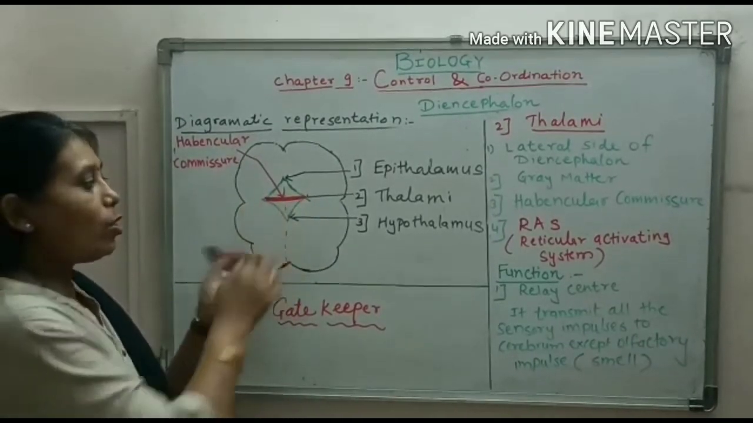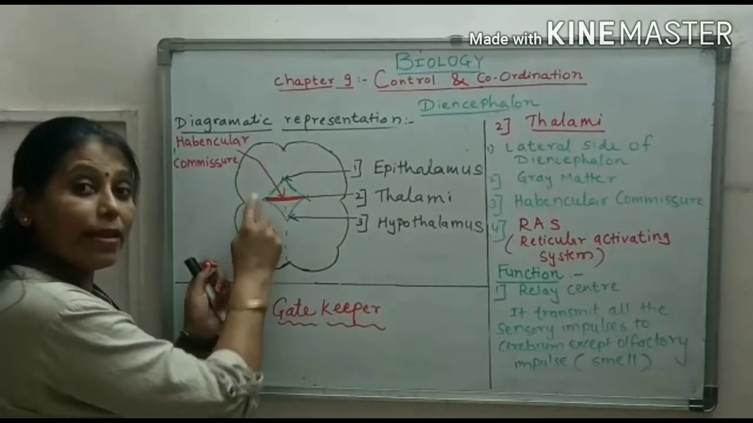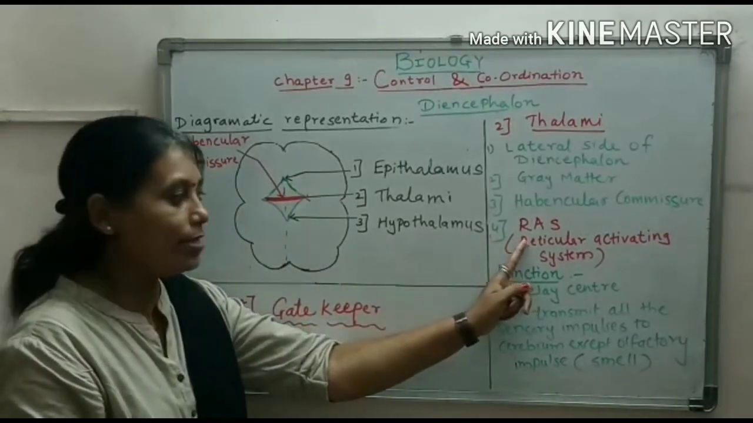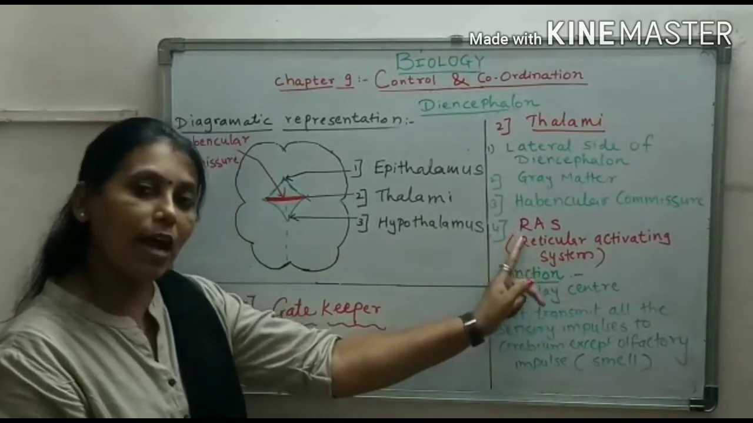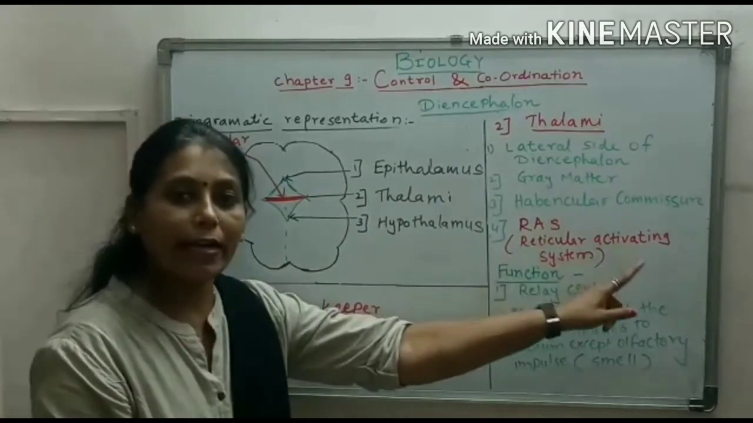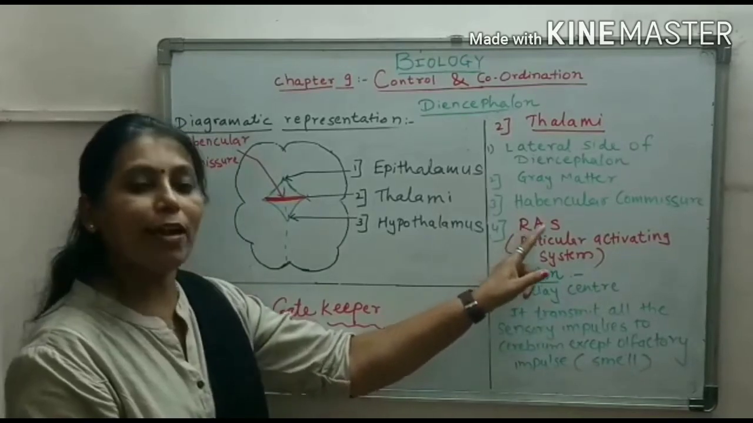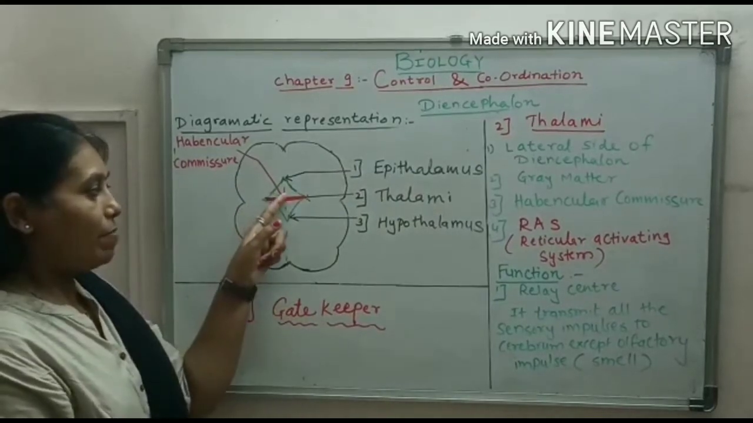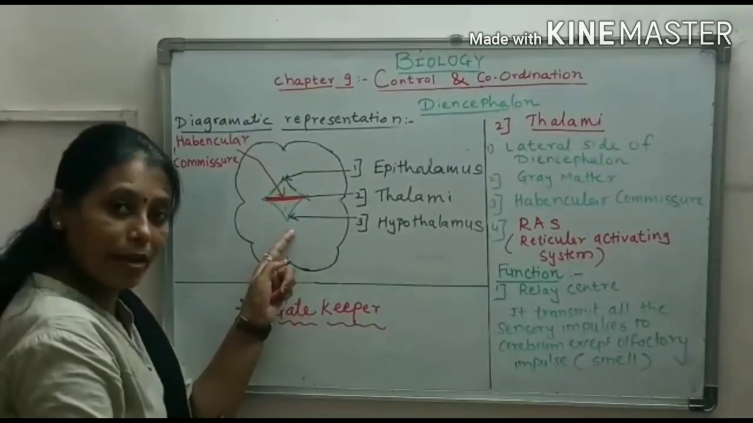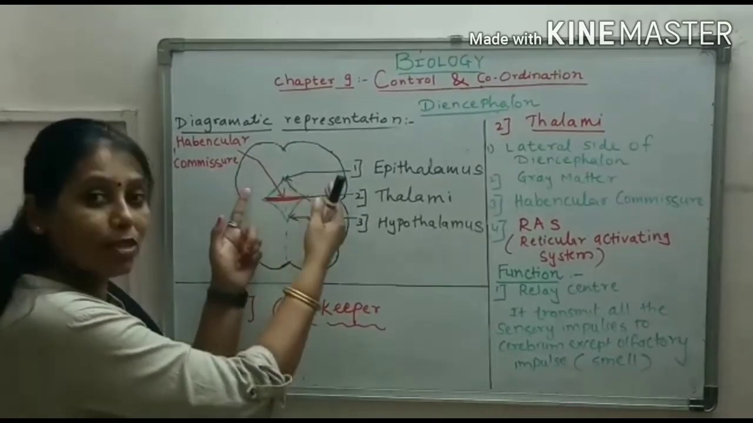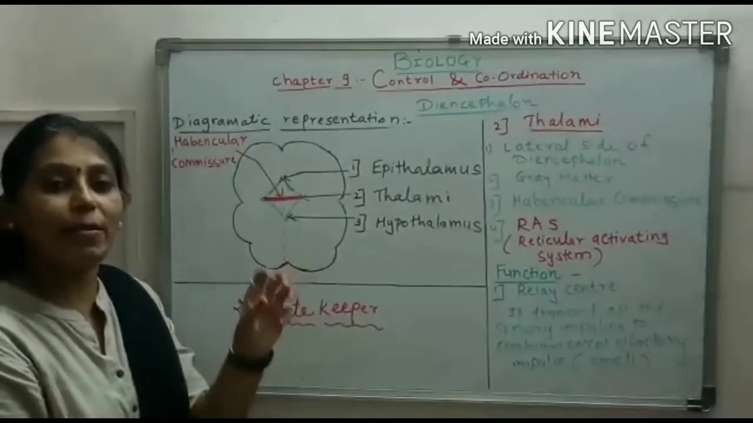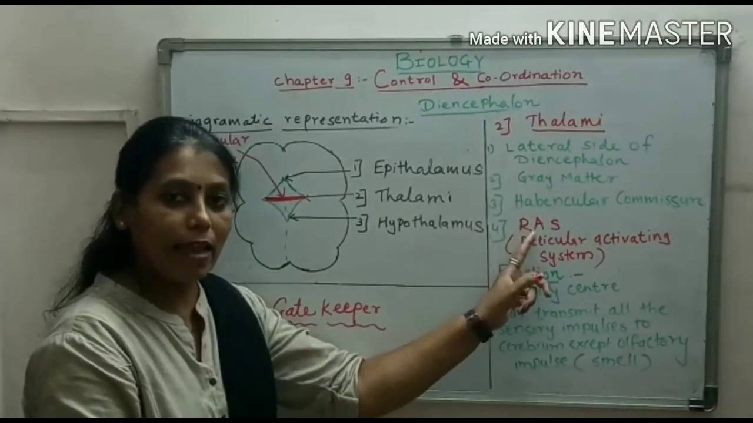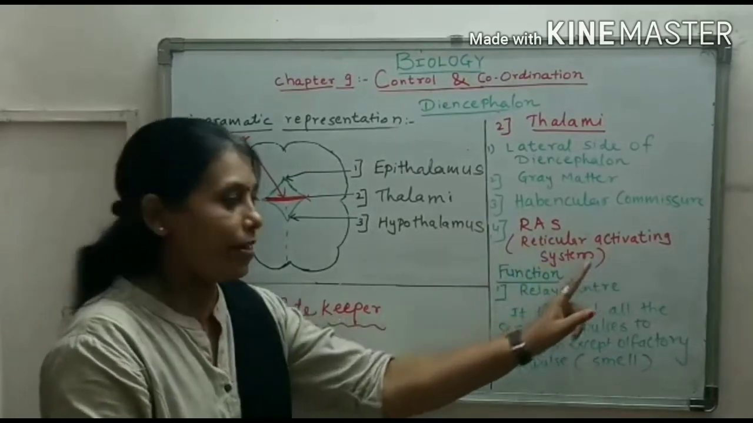The thalami are also connected with various parts of the brain by one system, and that system is called RAS. What is RAS? Reticular activating system. This reticular activating system is richly supplied with blood vessels. As the thalamus has to connect various parts of the brain, it has to pass on the message, so it has to be richly supplied with blood vessels, and it forms a system. That system is called RAS, the reticular activating system.